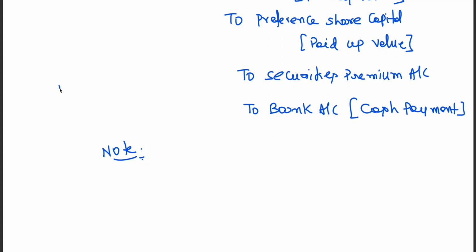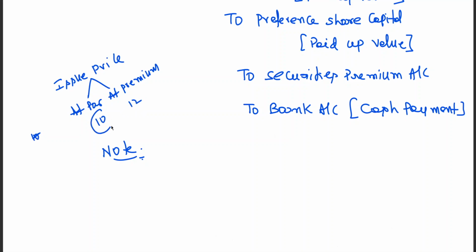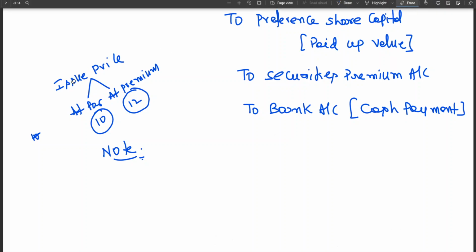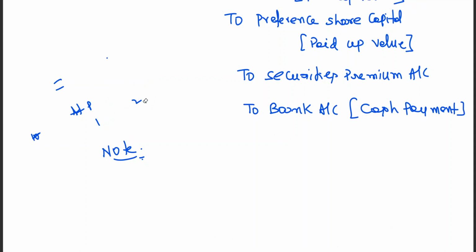Issue price can be at par or at premium. So when at par, no issue. There's an issue only when issue price is at premium. I told you a 10 rupees share is being offered at 12 rupees. The paid up value of the share is 10 rupees. In this case, the issue price is 12 rupees. This is at premium. 2 rupees will be credited to securities premium. That is the meaning of it.